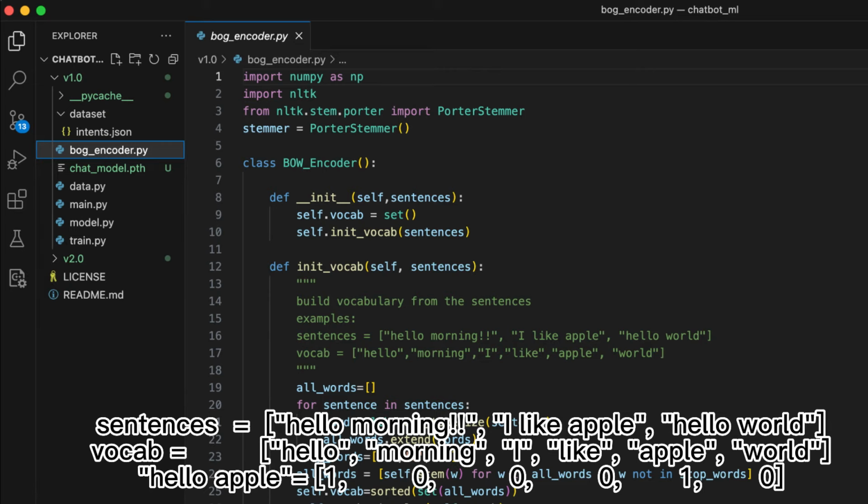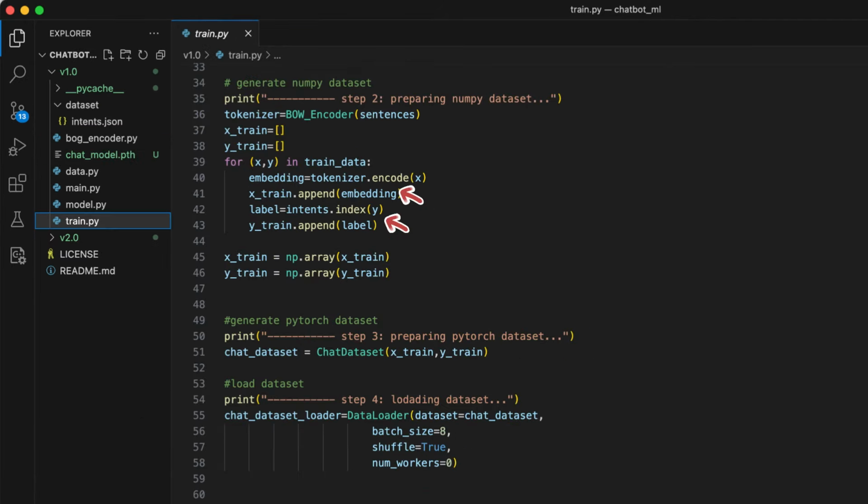Then a new sentence is represented as a 6-dimension vector, based on whether each word is present in the sentence. For example, hello apple is represented as the vector 1 0 0 0 1 0, because only the first and second-to-last words of the vocabulary are present in this sentence. Sentences and their corresponding intents are converted into vector representations and saved in variables x_train and y_train.